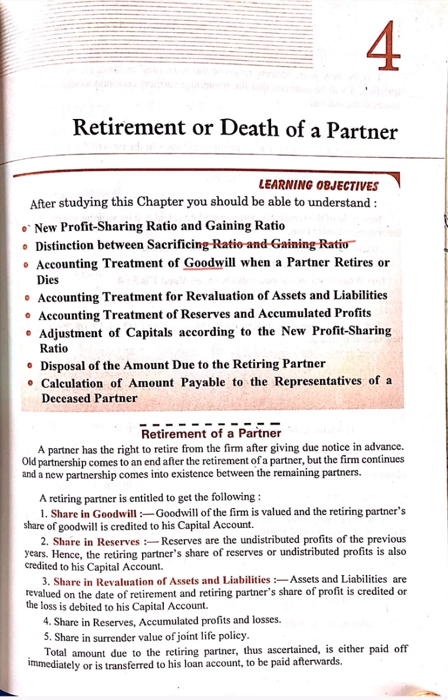Then we will discuss the difference between sacrificing ratio and gaining ratio. After that, we will do the accounting treatment of goodwill. Then we will show you how to create the revaluation and how to revalue the assets and liabilities. After that, we will do the treatment of reserve and accumulated profit. Then there will be capital adjustment, but